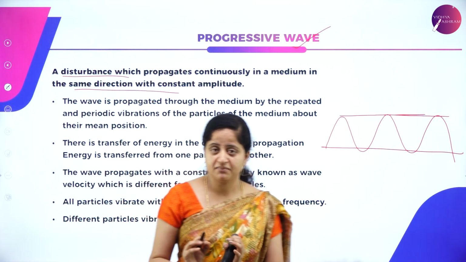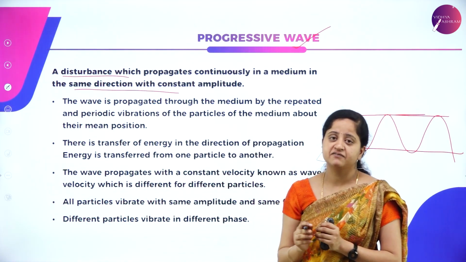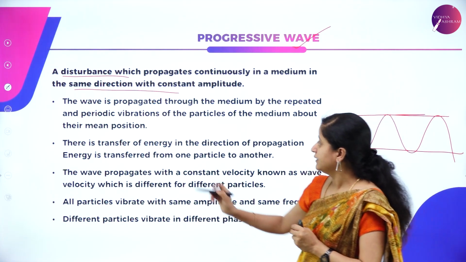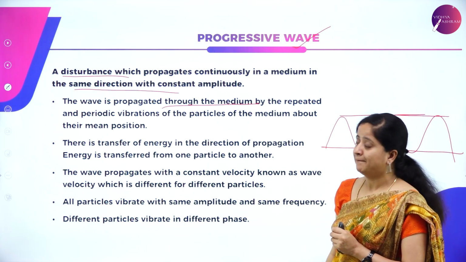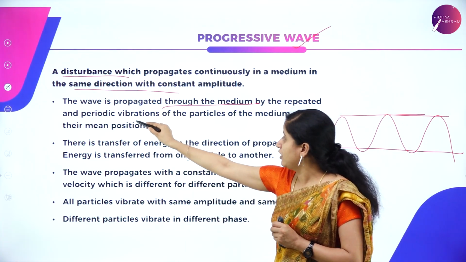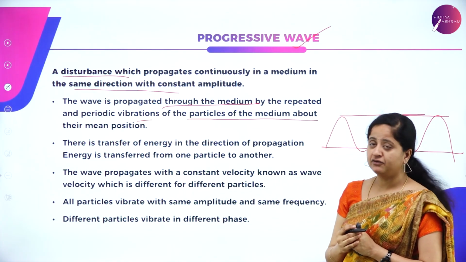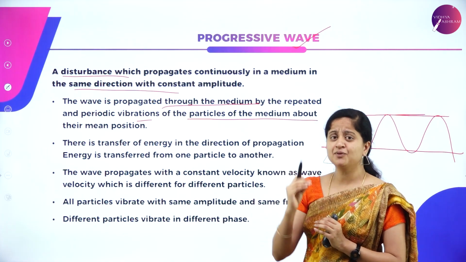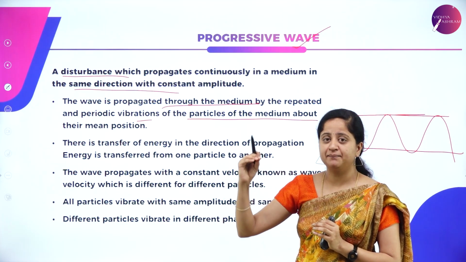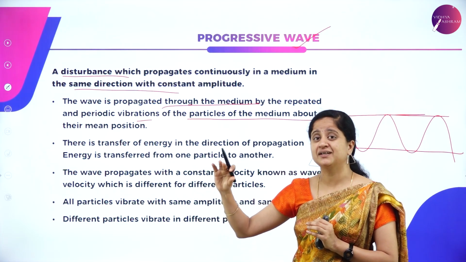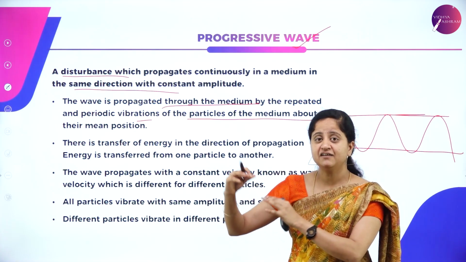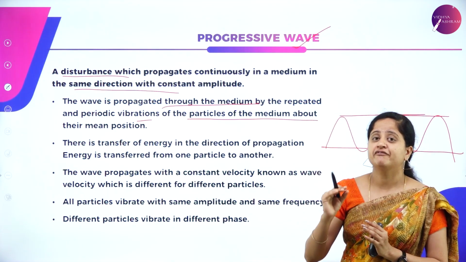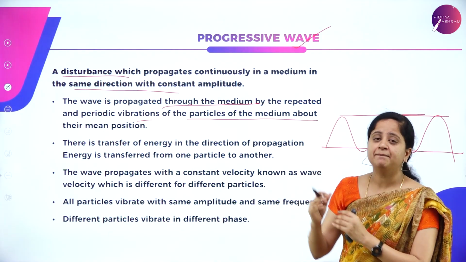The characteristics of progressive wave are very important to understand, so let us understand them one by one. The wave is propagated through the medium by repeated and periodic vibration of particles about their mean position. As the definition says, the progressive wave propagates in a medium with constant amplitude continuously. So to get continuous propagation, we need the particles of the medium to vibrate repeatedly and periodically.